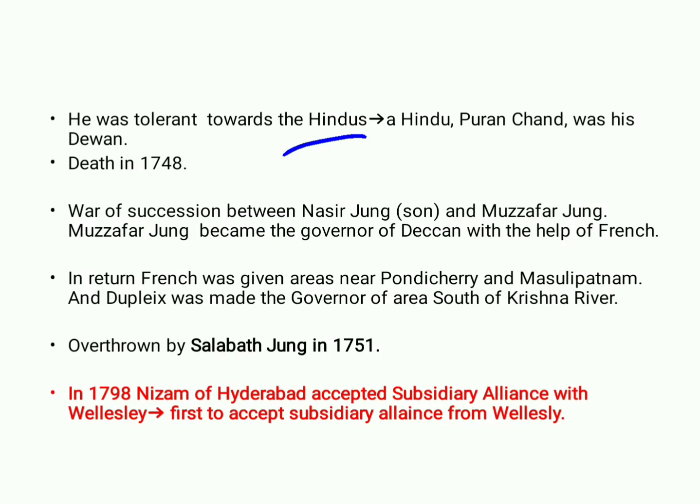And in 1748, Nizam ul Mulk died, and after his death a war of succession broke out between his son and nephew, Nasir Jang and Muzaffar Jang. Muzaffar Jang became the governor of Deccan with the help of the French. In return, Muzaffar Jang gave the French areas near Pondicherry and Masulipatnam, and Dupleix was made the governor of areas south of the Krishna River. Again, Muzaffar Jang was overthrown by Salabat Jang in 1751.